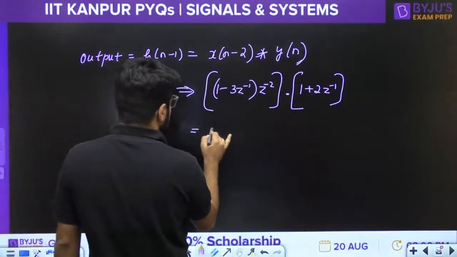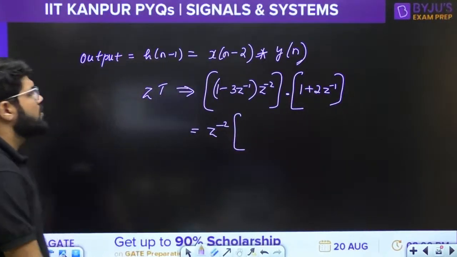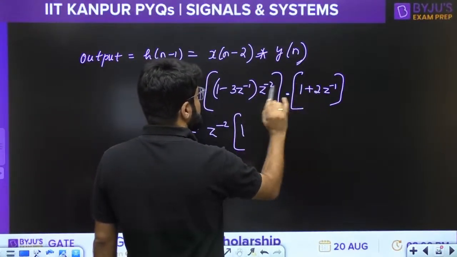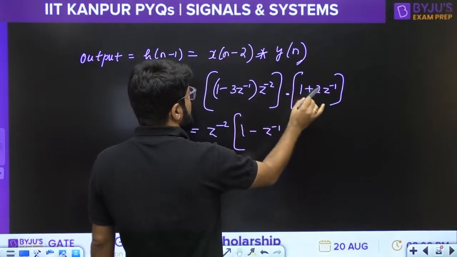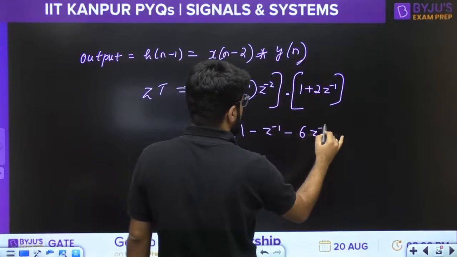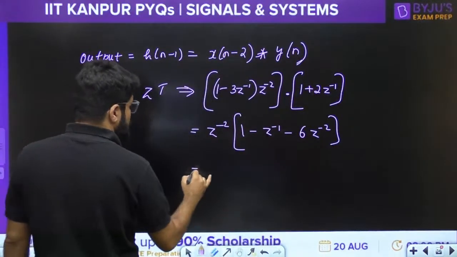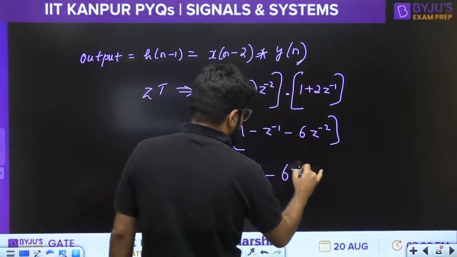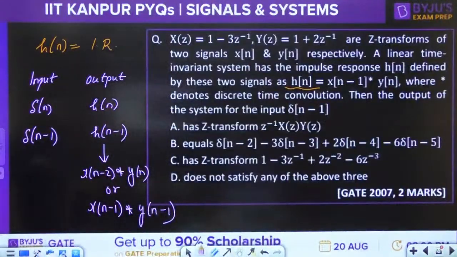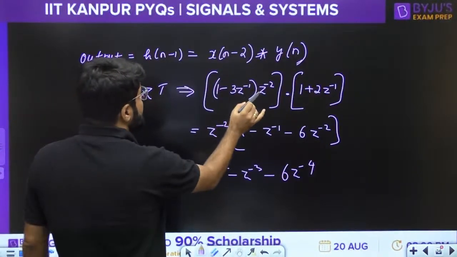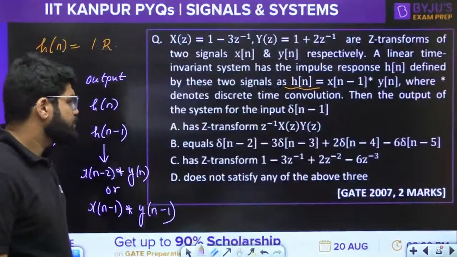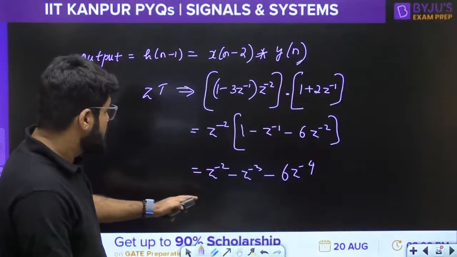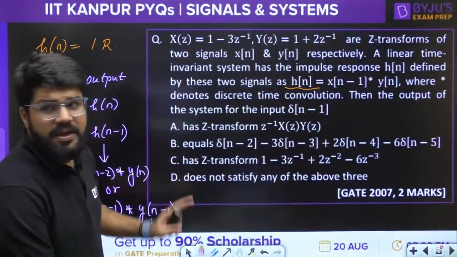So this is z raised to the power minus 2. Taking z raised to the power minus 2 outside, we get 1 minus 3z inverse plus 2z inverse, so minus z inverse, and minus 3 into plus 2, that is minus 6 z power minus 2. Now if I multiply z power minus 2 also, this is z power minus 2 minus z power minus 3 minus 6 z raised to the power minus 4. So does it have the z transform z inverse into X(z)Y(z)? No, it has the z transform z power minus 2 into X(z)Y(z). It is not option C, right? It does not equal that either. It does not satisfy any of the above 3.